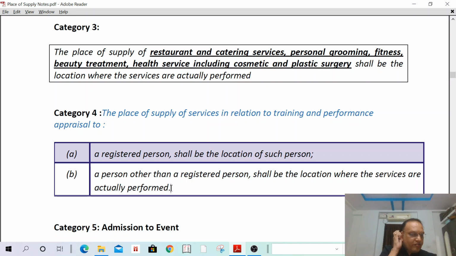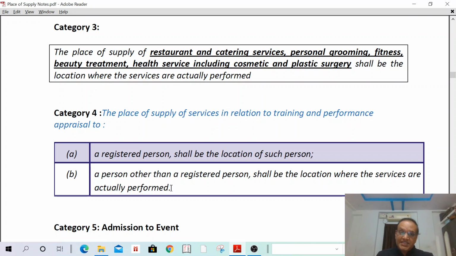I can give you an example for better understanding. XYZ company located in Hyderabad is appointing Infosys to provide training to their employees who are located in Chennai. Even though the employees are in Chennai, XYZ company Hyderabad is a registered person. Infosys is providing services to XYZ company Hyderabad, and such company is also registered. In such a case, the place of supply shall be the location of such recipient. Who is the recipient? Hyderabad is the recipient. Therefore, the place of supply shall be Hyderabad.